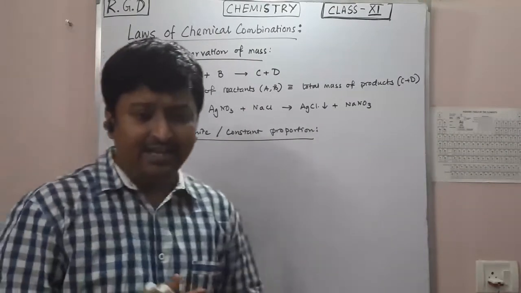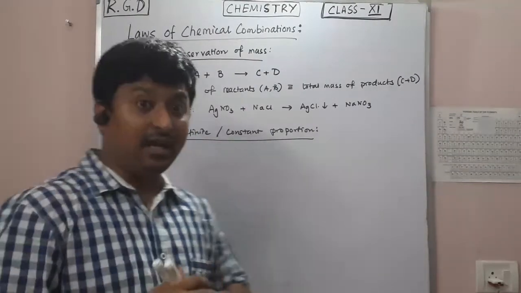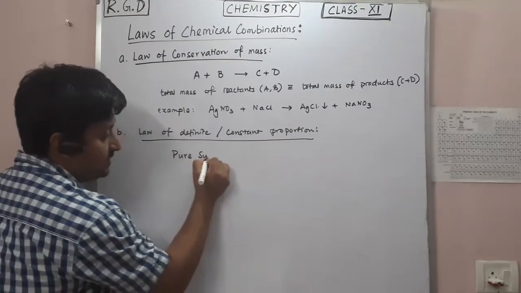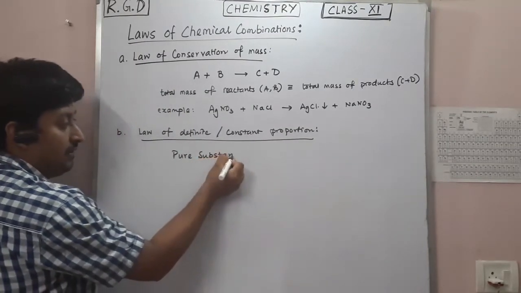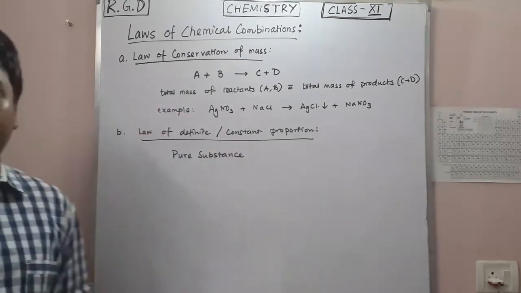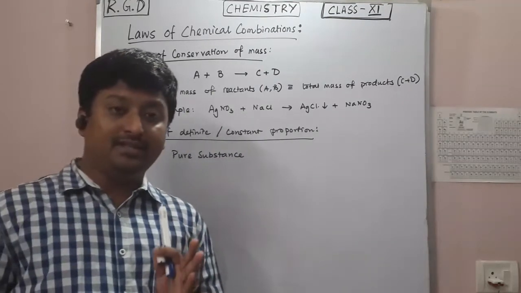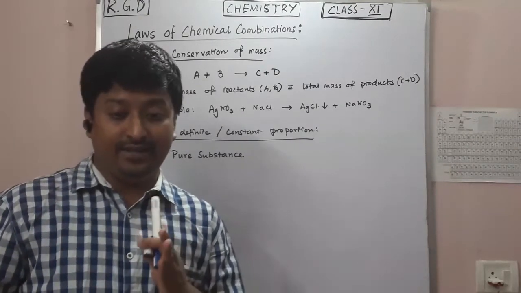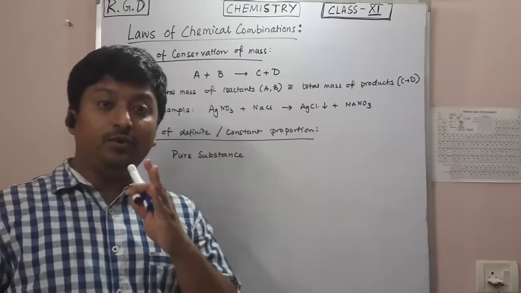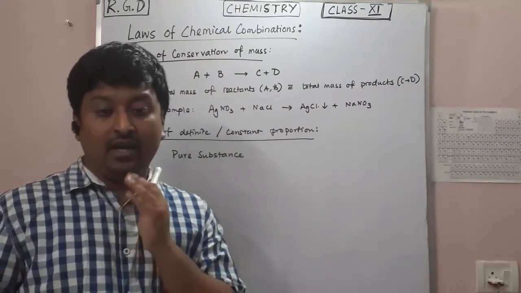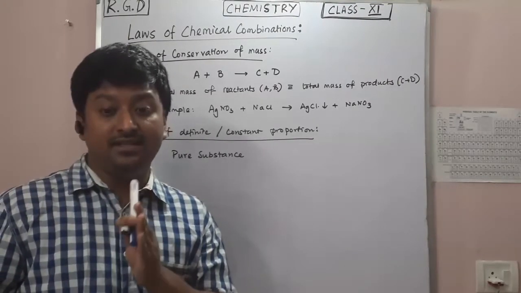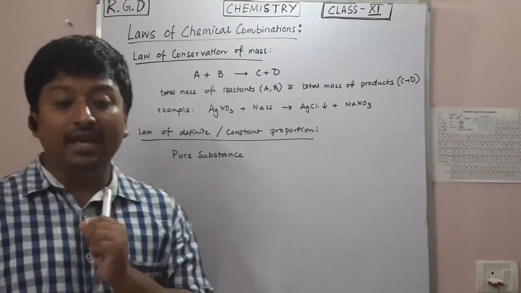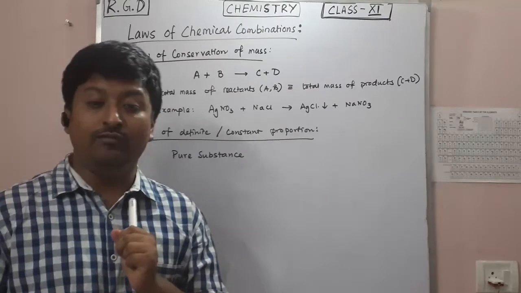It says that a pure substance always consists of the same elements combined together in a definite proportion of mass.